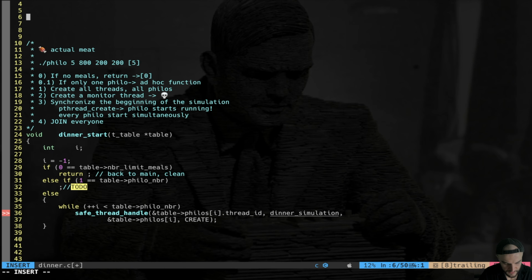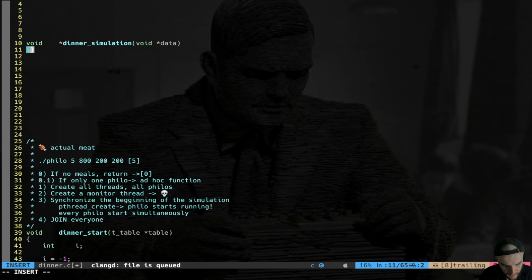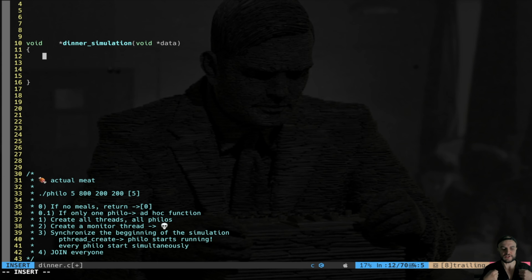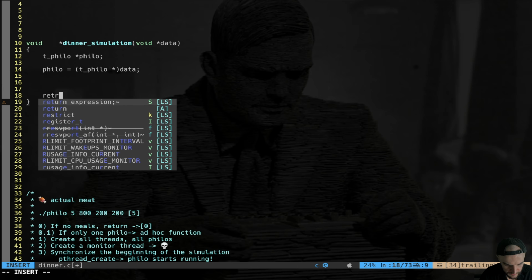dinner simulation function. So the prototype is clear: void star, a generic pointer, dinner simulation, and as an input I get another generic pointer I call data. So we have to fetch back our philosopher. I'm going to create a variable of type Philo pointer, and this pointer is equal to, I type cast back to a pointer to philosopher, the actual data, like that. So in this way we manage to fetch back our data. Of course we put a return null here.